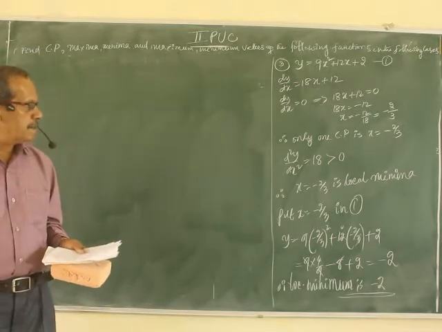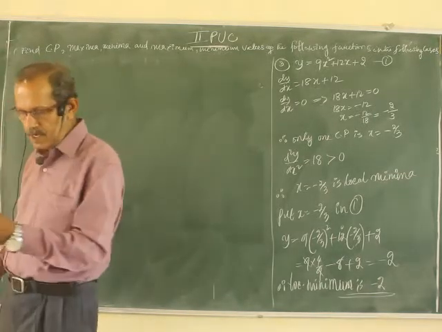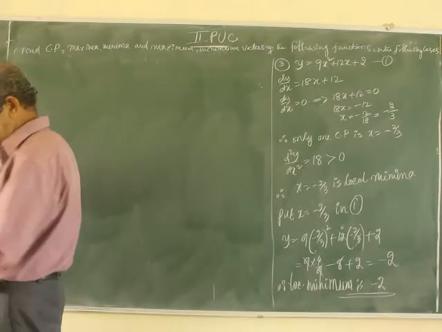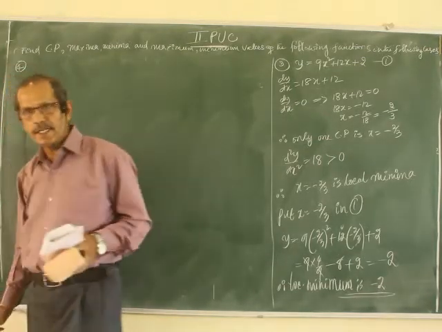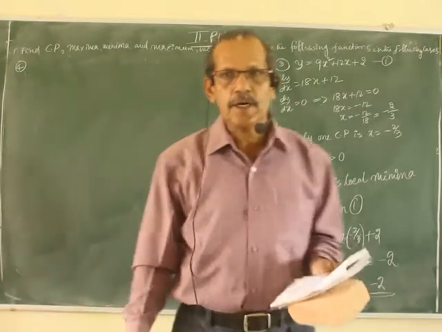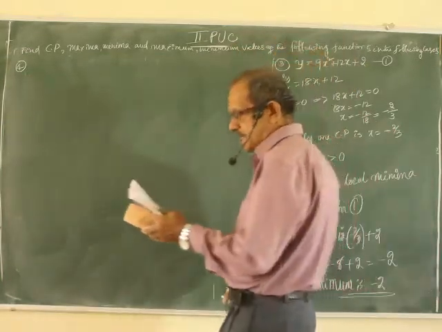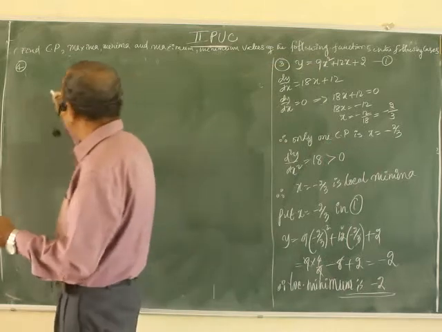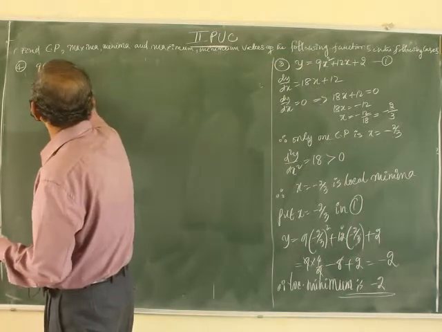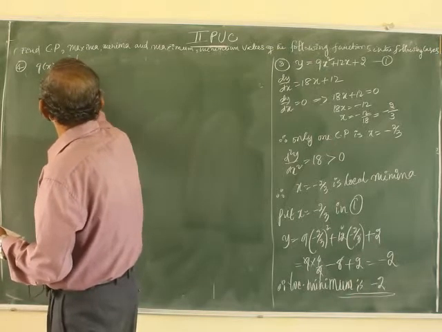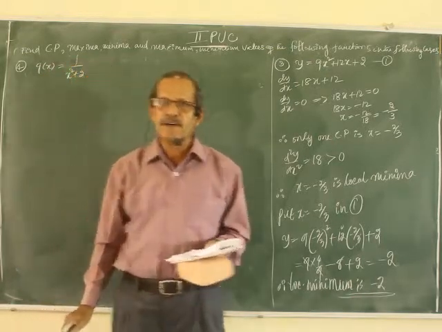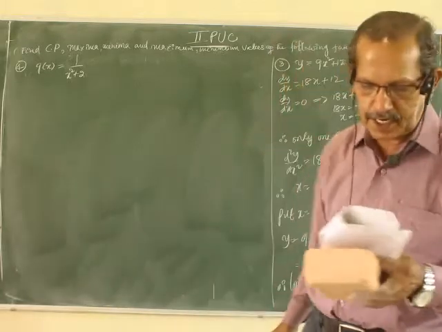All the three problems are actually of the same type. See here, one more. It is a little different. Problem number 4, but the question is the same. Critical point, local maxima, local minimum, everything you have to find. The fourth one is g of x equal to 1 by (x square plus 2). Whatever it may be, y or f of x or g of x, in total it is a function.